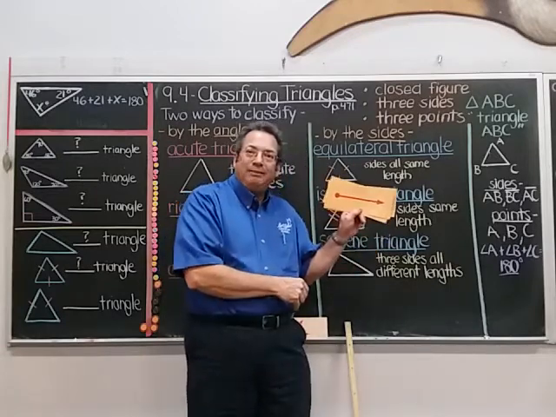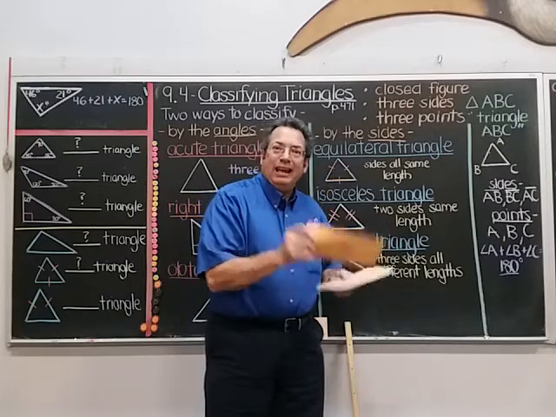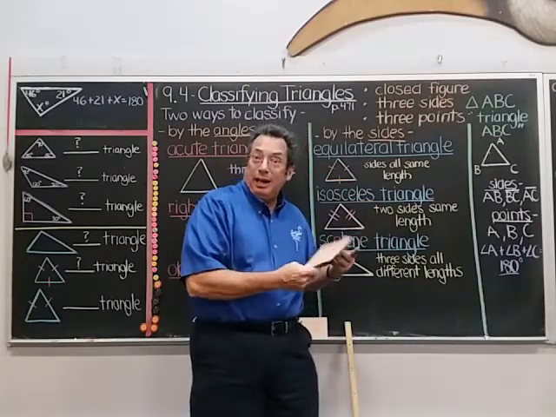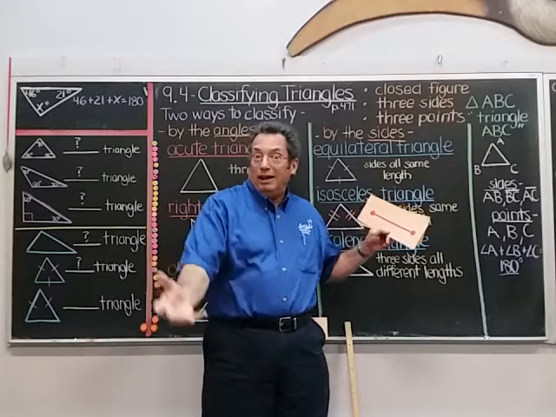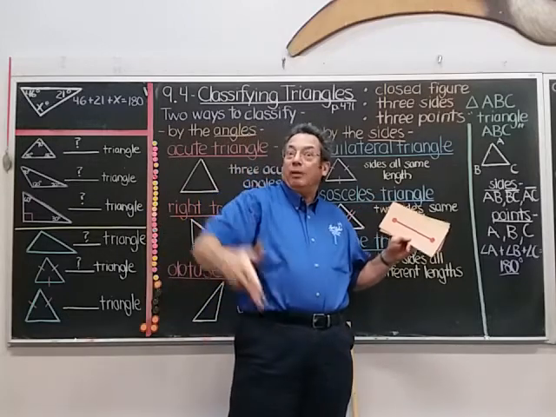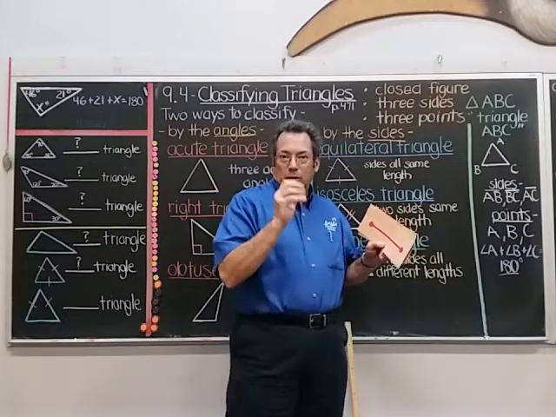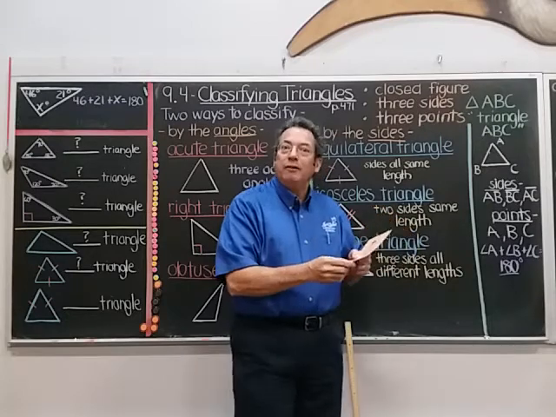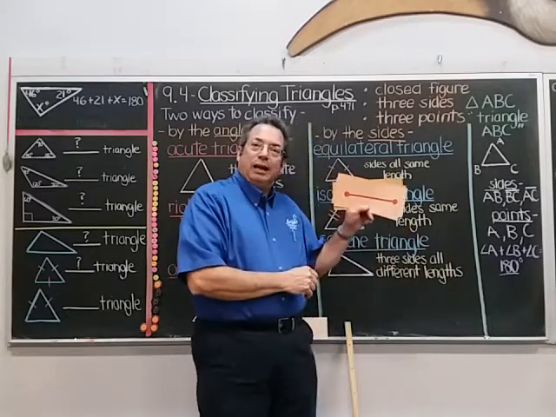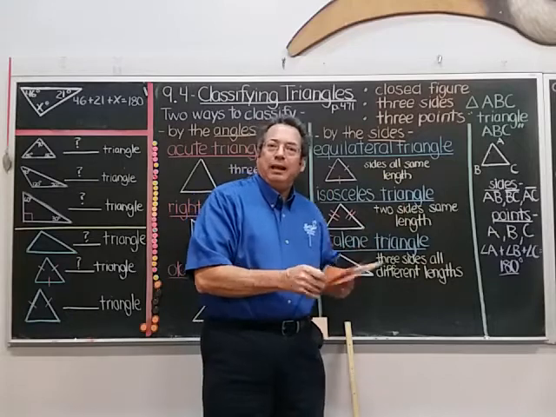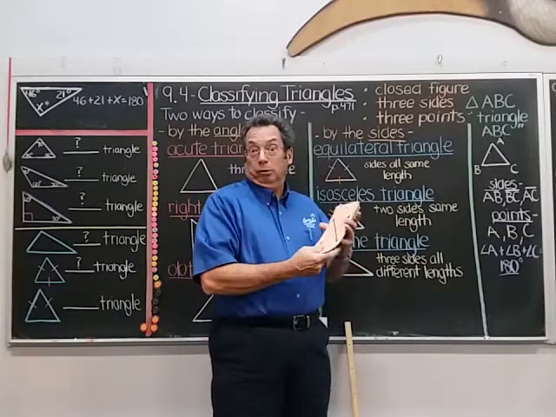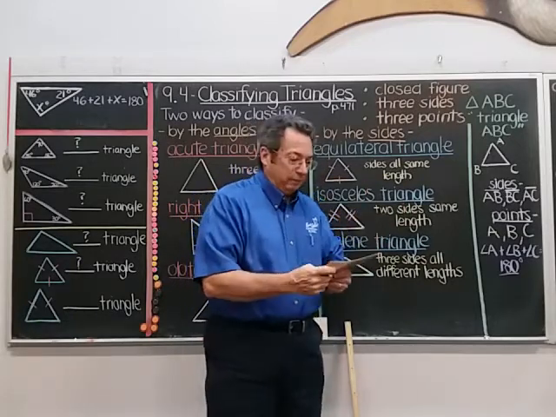This is called a what? That's right, a ray. A ray has a beginning but no ending. That reminds me of people. People have a beginning. We're not like God. We're not eternal, but we have a beginning. But God, like God, we don't have an end. We live forever. All right, this is a what? A segment. A segment reminds me of an animal, has a beginning, has an ending.